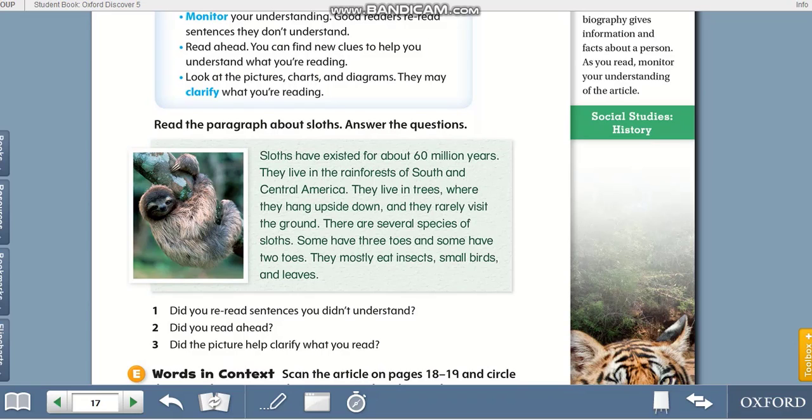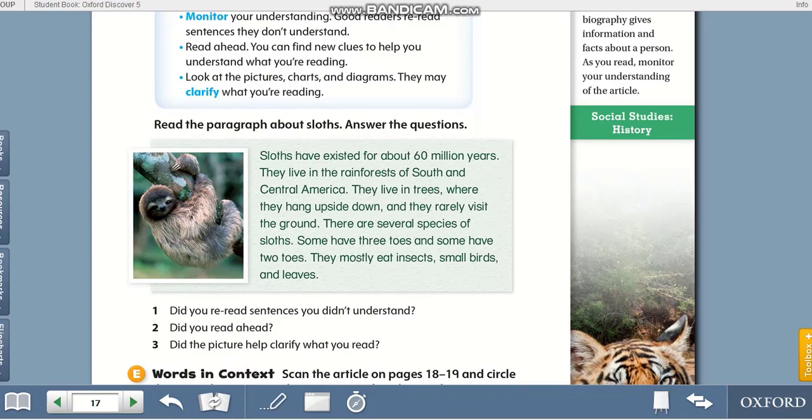I suppose now you have read the paragraph. Okay, so did you reread a sentence you didn't understand? While reading, if you didn't understand a sentence, have you reread them or what? Number two, did you read ahead? For example, you didn't understand the meaning of sloth at the first sentence. So maybe you read the whole paragraph to understand it.